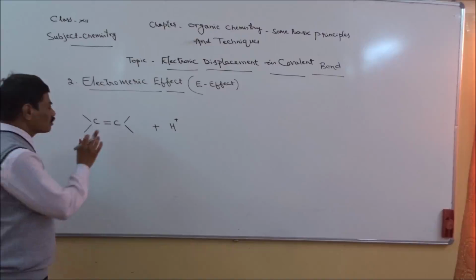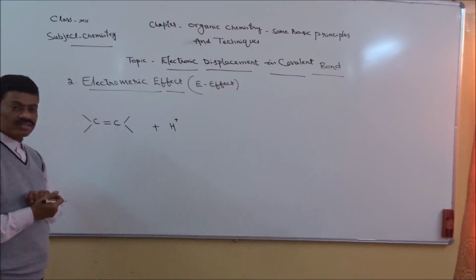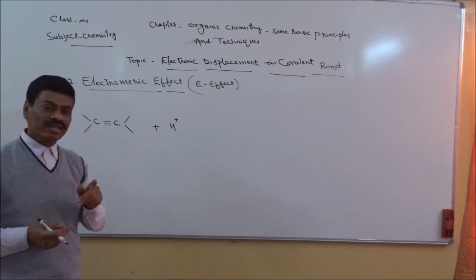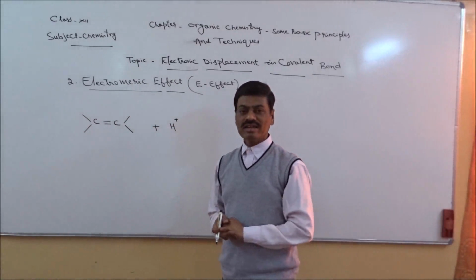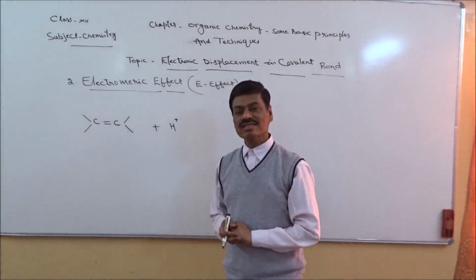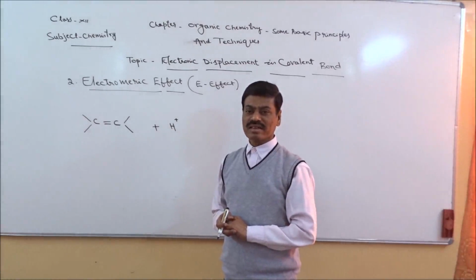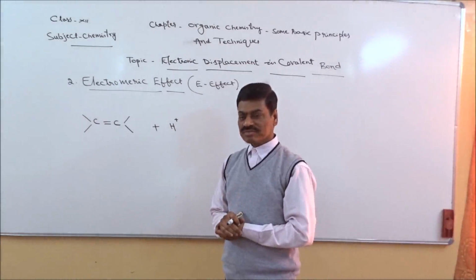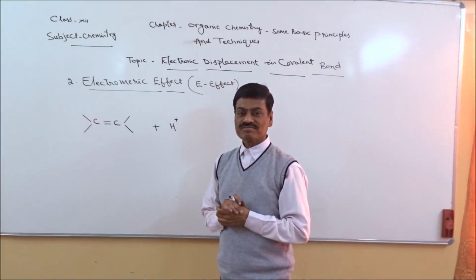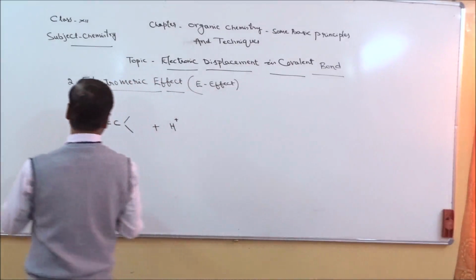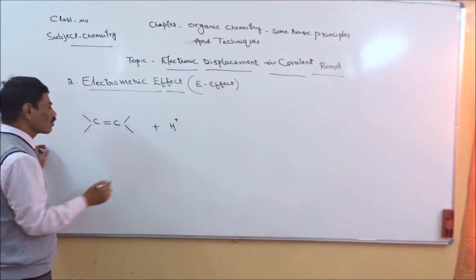Now for a moment, one of the two covalent bonds which is weak, right? Whenever two bonds are there, out of those two one will be weak, that is said to be pi bond. If three covalent bonds are there at a time, then in that two will be weaker than the other, right? So here one of these two bonds, one bond is sigma, other one is pi bond, right?